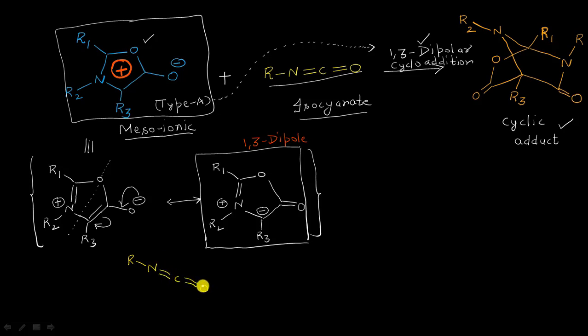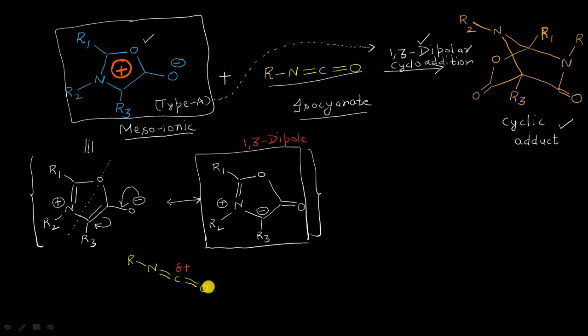Now the next thing I need to show is with which carbon atom out of nitrogen, carbon and oxygen the negative end of this 1,3 dipole will be interacting. It will be easy and quick for me if I say that this carbon atom here has a lot of partial positive charge, because it is bonded to two electronegative elements: one is nitrogen, the second is the oxygen atom.